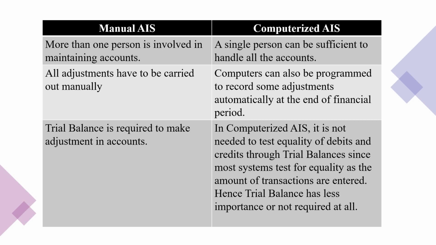Adjusting entries in manual AIS are made for the rectification of errors. Whereas in case of computerized, it cannot be made for the rectification of errors. An adjusting journal entry is an entry in a company's general ledger which occurs at the end of the financial year period to record any unrecognized income or expenses for the period.